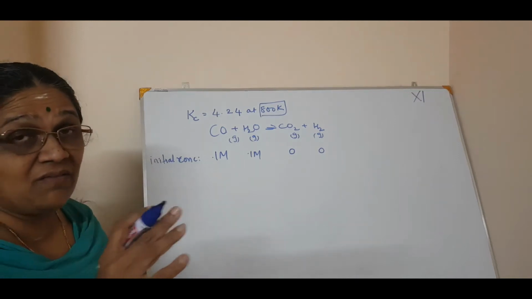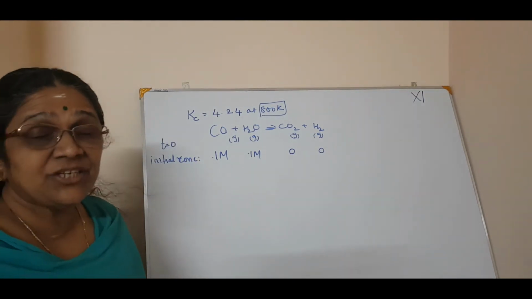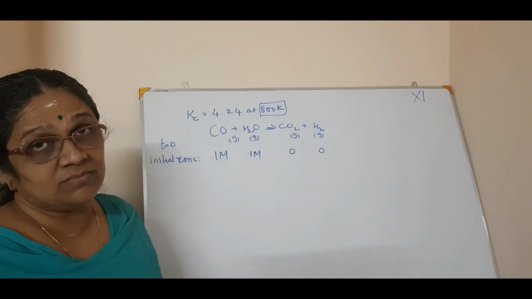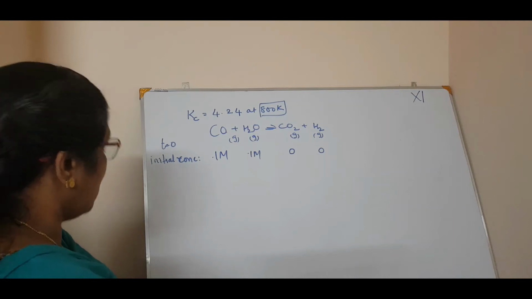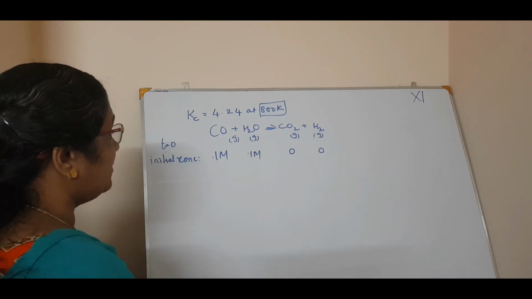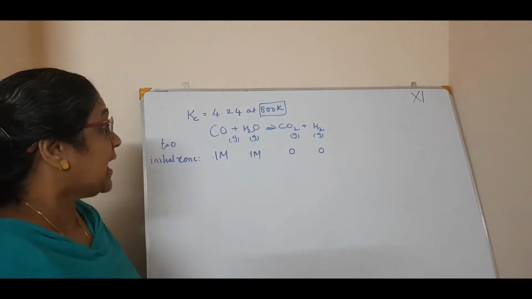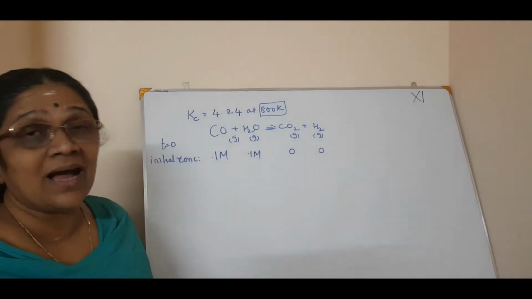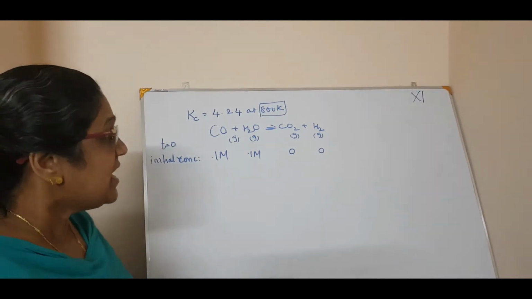At the initial stage, that means when time t is equal to 0, the reaction has not yet happened. So initial concentration means carbon monoxide is 0.1 and water is 0.1, but carbon dioxide is 0 and hydrogen is again 0. Is it clear? Okay.